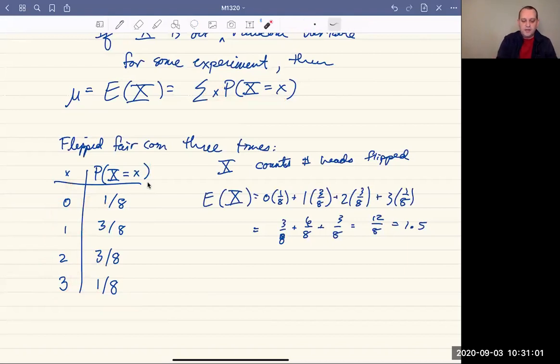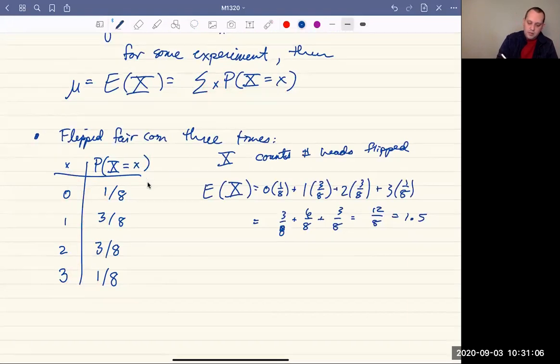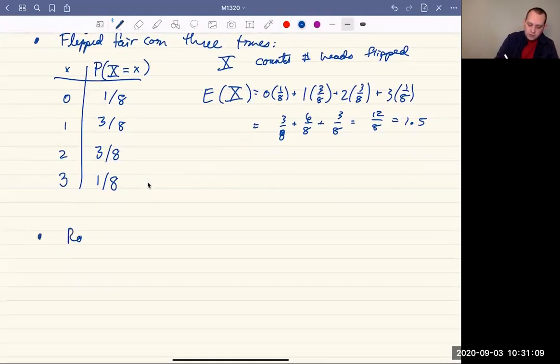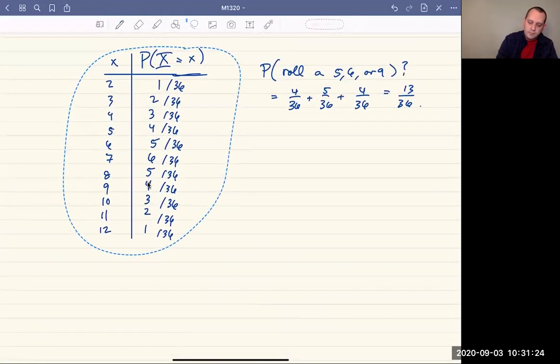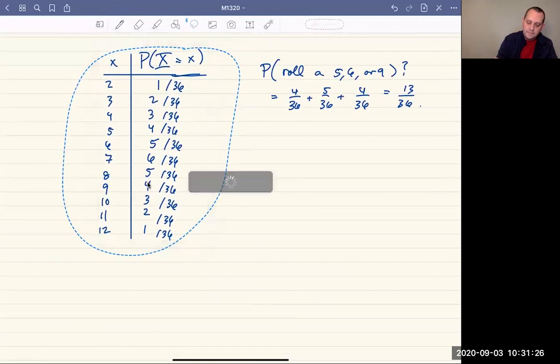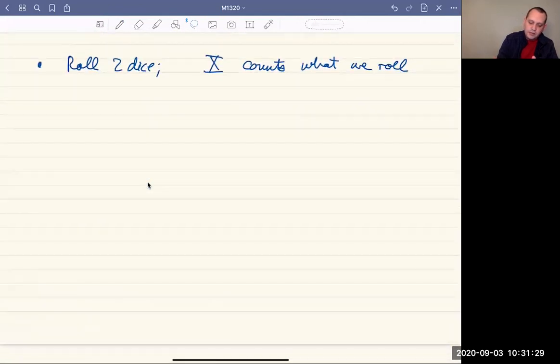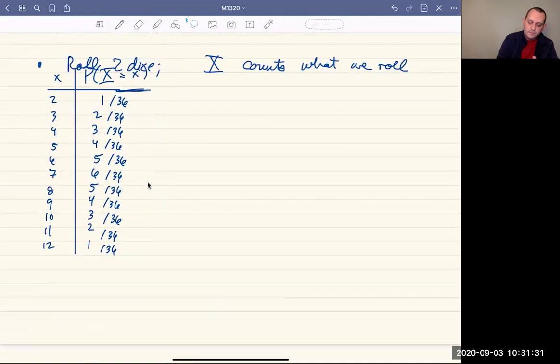And let's do the same thing for the dice experiment that we had before. So we roll 2 dice. Capital X counts what we roll. And we found the following probability distribution. I'm just going to steal it here. Let's try and move that, make that a little more legible.